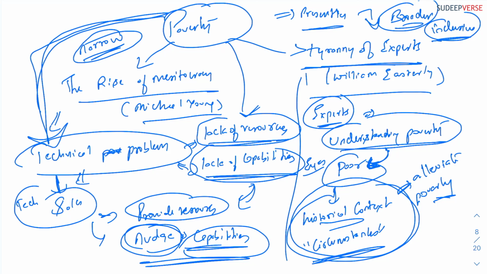So, according to The Tyranny of Experts by William Easterly, experts should not look at poverty as a technical problem. They have to understand poverty by looking from the angle of poor people, and understand why the poor are poor by understanding the historical context as well as the circumstances that have led them to be poor. Because of this perspective of William Easterly, we have got something called the rights-based approach